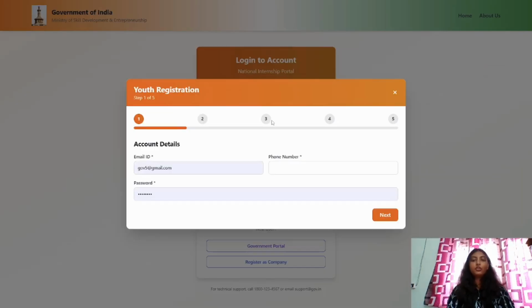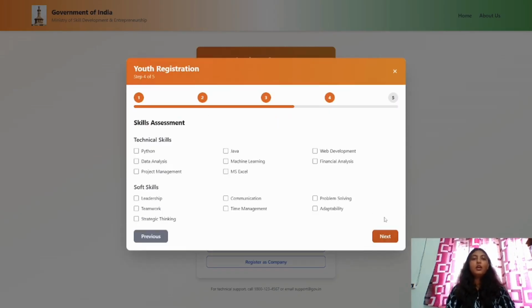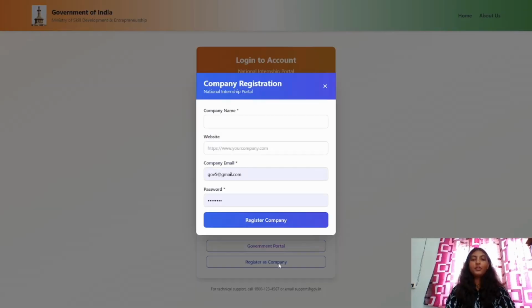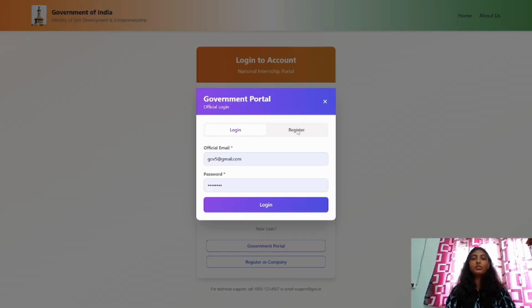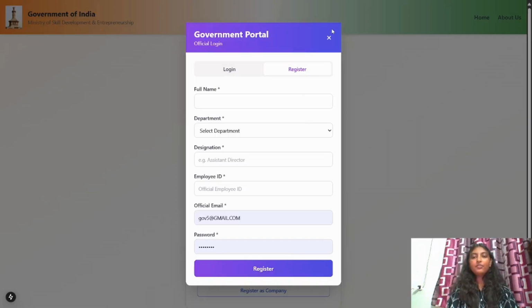On clicking youth registration, the student or job seeker will register by providing details like account details, personal details and educational details. Here you can see one also has to upload their resume, skill assessment and location preferences. We also have a registration portal for companies and for the government. The company has to provide the given details for registration. The same goes for the government. They also have to provide the given details and register. Now, again moving to the login portal.